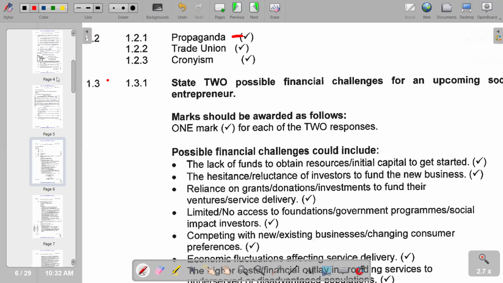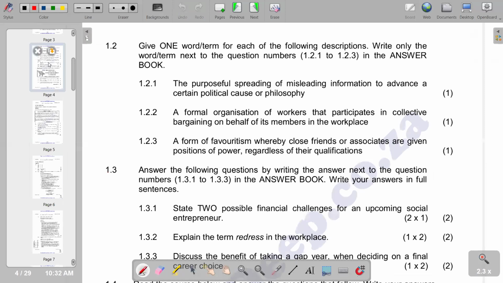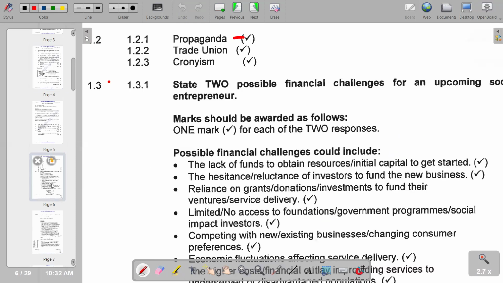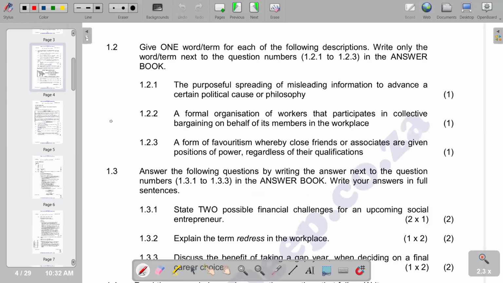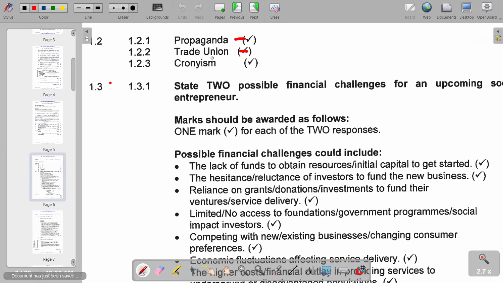Then moving on to the next part of our question, which is 1.2.2: a formal organization of workers that participates in collective bargaining on behalf of its members in the workplace. This is a trade union. So we have a trade union as our correct response. Moving on to the next part, it reads: a form of favoritism whereby close friends or associates are given positions of power regardless of their qualifications. This is cronyism, which is indicated in the answer section as the correct response.